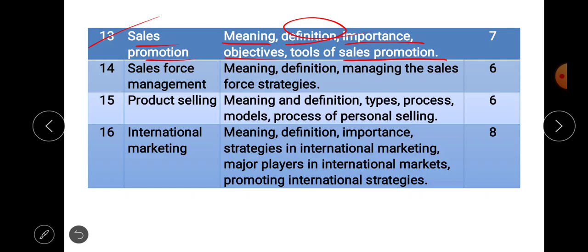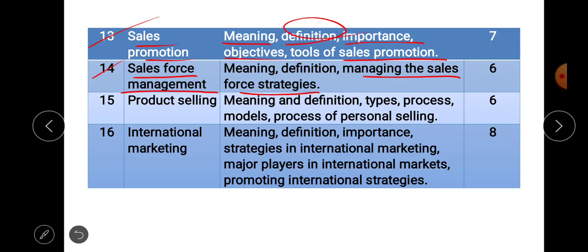Okay, then lecture number 14 is sales force management, in which again we are going to discuss its meaning, definition, and managing sales force strategies. So these all are discussed in sales force management.